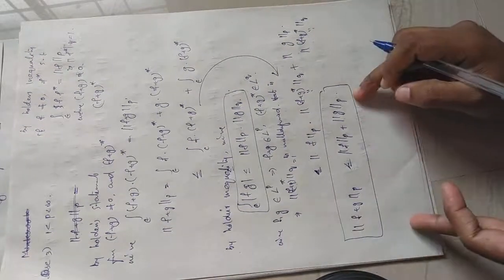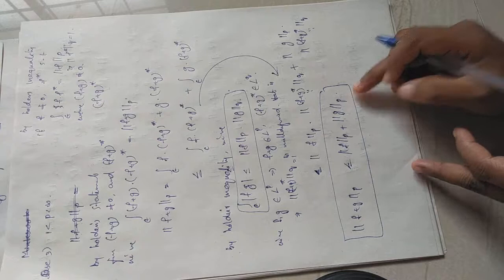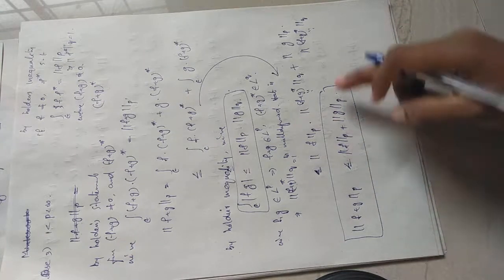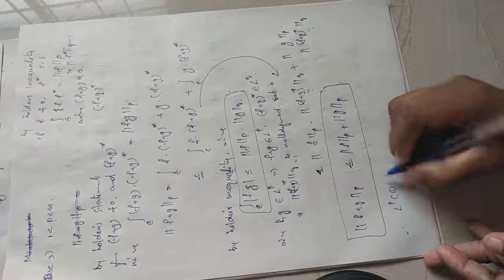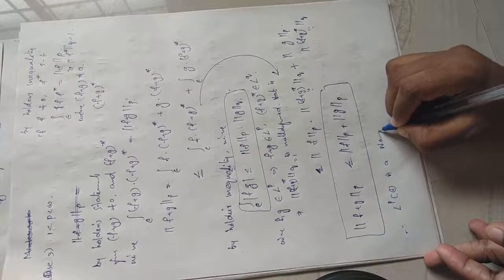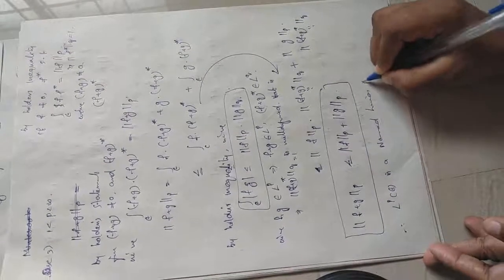By Minkowski's inequality, for the elements in L^p, the triangle inequality also holds. Therefore, I can say that L^p of E is also a normed linear space, a normed linear space over R.